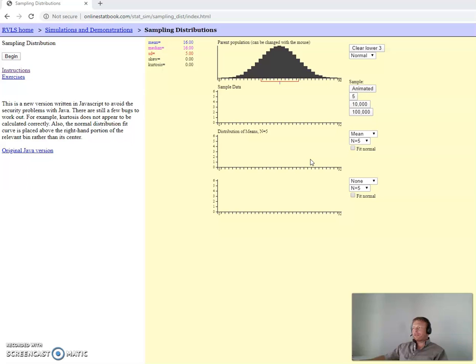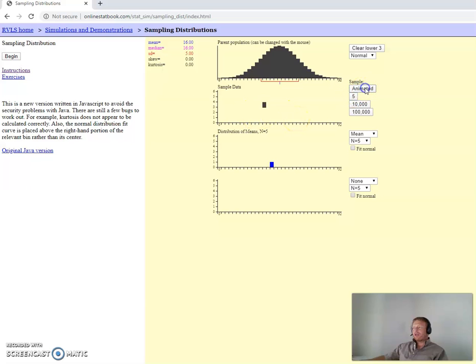Where's the thing at? Am I blocking it with this video? Oh no, you just got to hit animate. 1, 2, 3, 4, 5. Averages it, and boom, plots it there. So that's the average of these 5, isn't it?